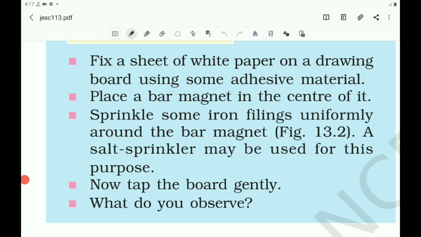Children, let us perform an activity. Fix a sheet of white paper on a drawing board using some adhesive material. Place a bar magnet in the center of it. Sprinkle some iron filings uniformly around the bar magnet. A salt sprinkler may be used for this purpose. Now tap the board gently. Observe what you can observe here. Let us observe the activity.